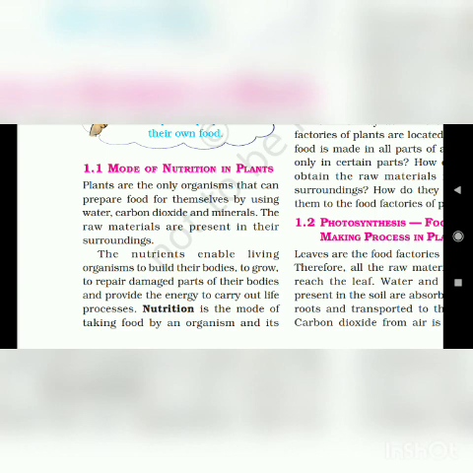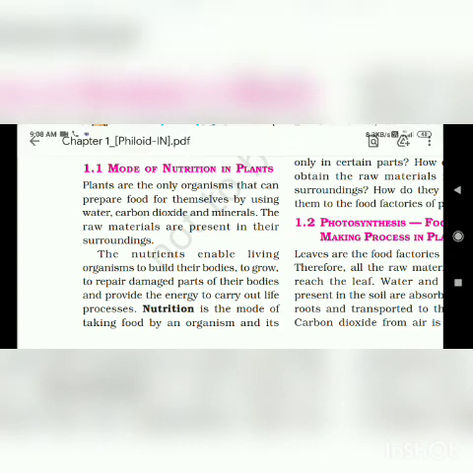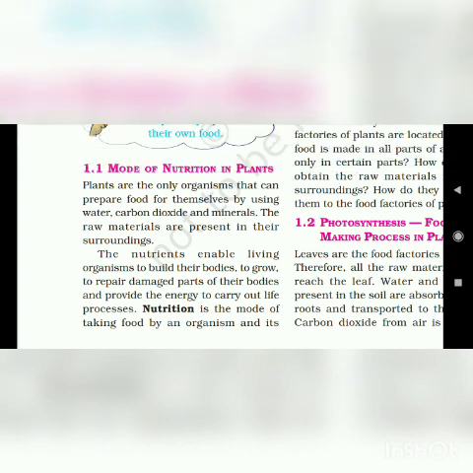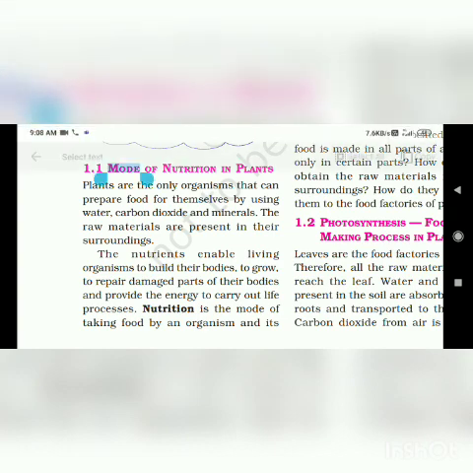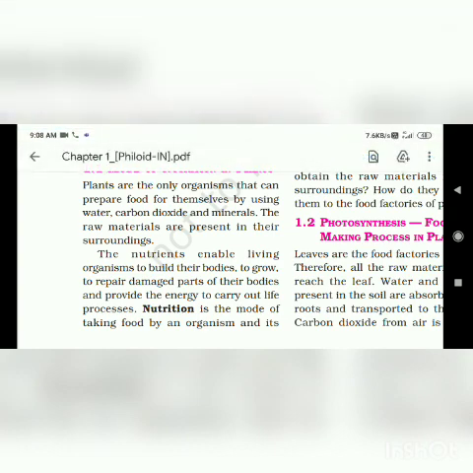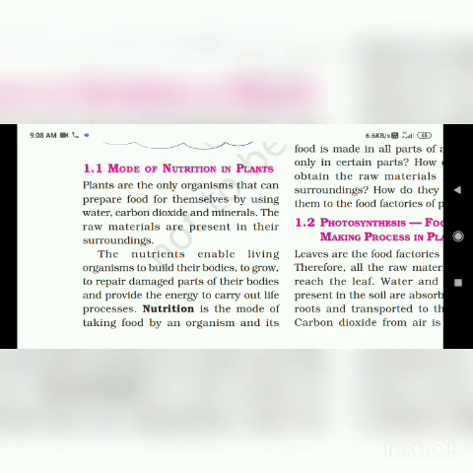Now let's read about cells. You have seen that buildings are made of bricks. Similarly, the bodies of living organisms are made up of tiny units called cells.